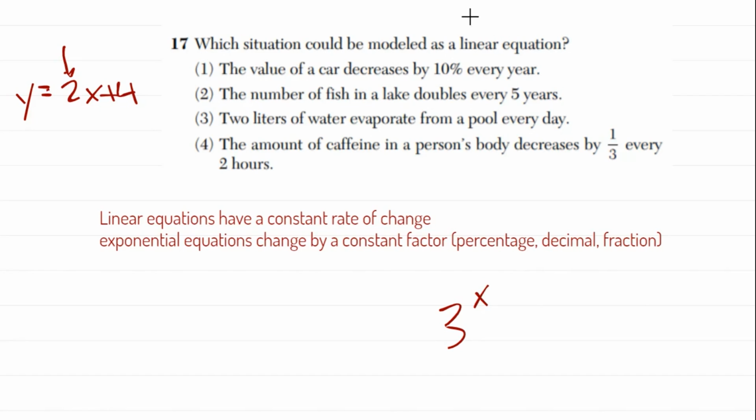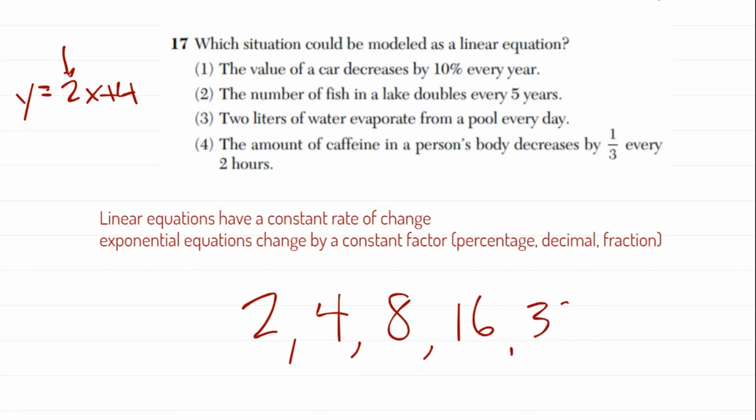Even though it's double, you might think, and the reason I brought in the triple is because if you look at number 2, and I'm starting with number 2 just so you can see it, it's doubling every 5 years, and you might think, well, it's constantly doubling. That's kind of like a constant rate of change, right? And no, constant rate of change means it's changing by the same amount for every given amount. If it's doubling every single year, I could start with 2, next year I'd have 4, then 8, and then 16, and then 32, and look what happens.